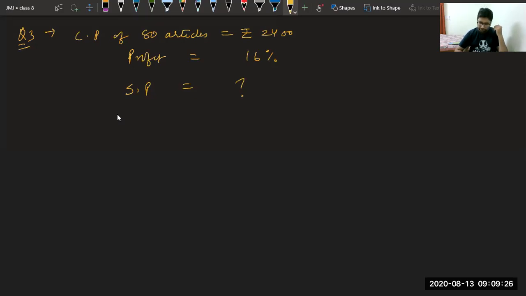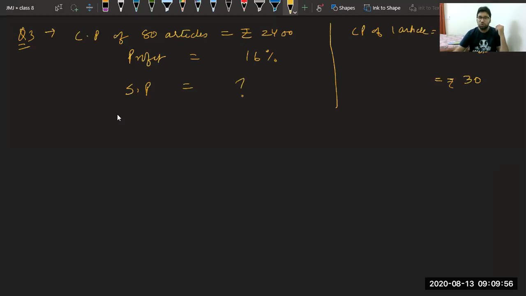It is same thing. Okay, not an issue. You can do by two ways. Either you can find price of one article, like CP of one article will be given by, as 80 are for 2,400, then one is for 2,400 upon 80, which is coming out to be rupees 30, I guess? 8 3s are 24 and 0. Yes, it is rupees 30 for one article.